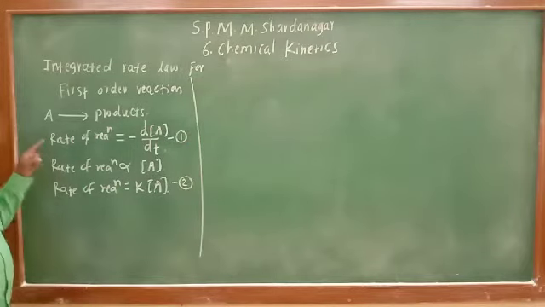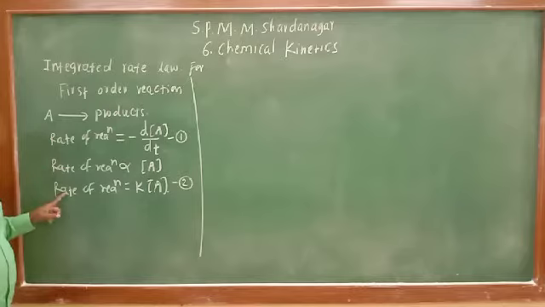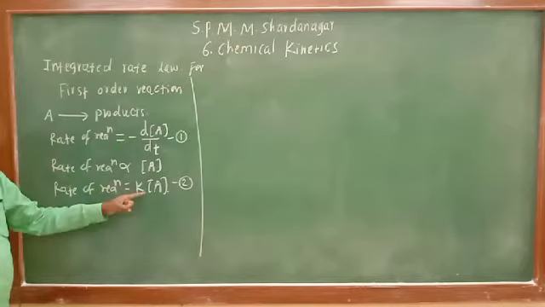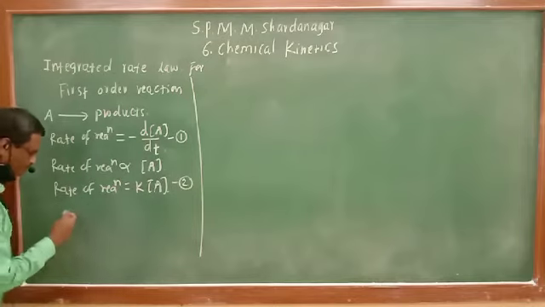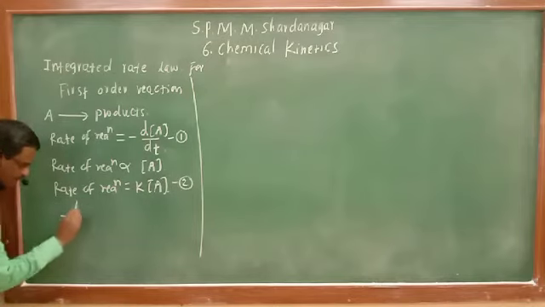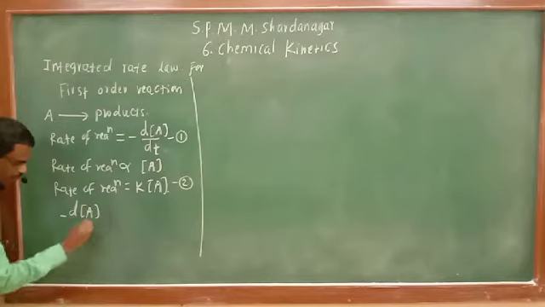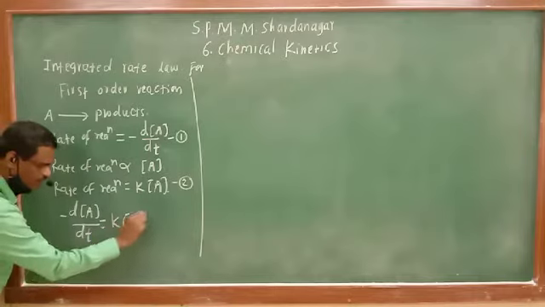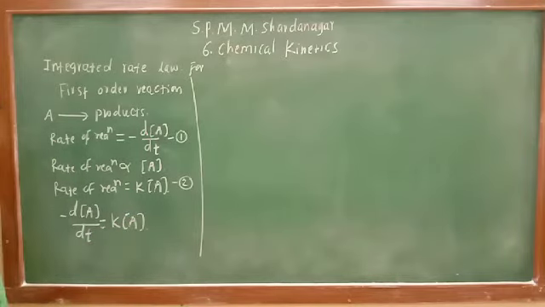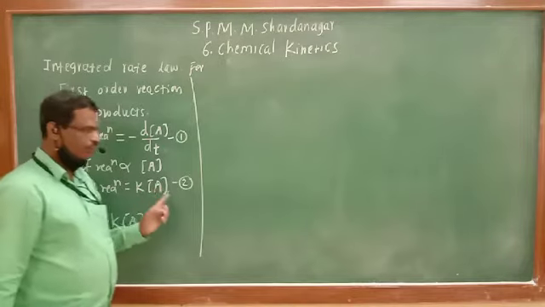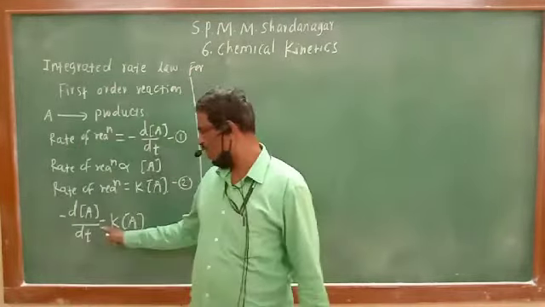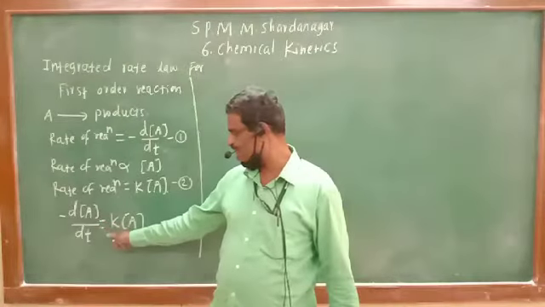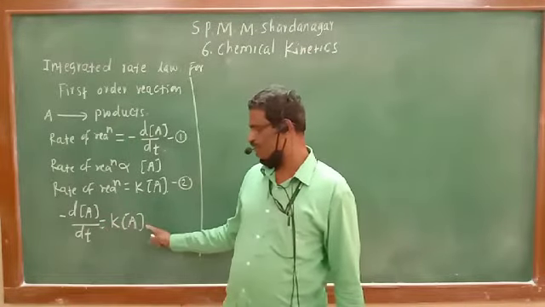If we relate equation 1 and equation 2, their left sides are the same, so the right sides are also the same. So it can be written: minus dA by dt will be equal to K into concentration of A.